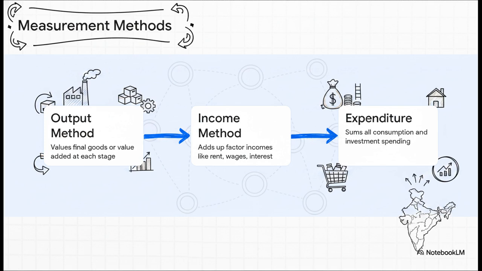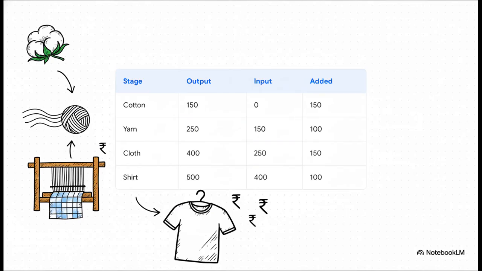First, the output or product method, which sums up total production. Second, the income method, adding together all those factor incomes we talked about. And third, the expenditure method, tallying up all societal spending. Countries usually use a combination of these just to cross-check their math. Let's see the output method in action because it's fascinating.